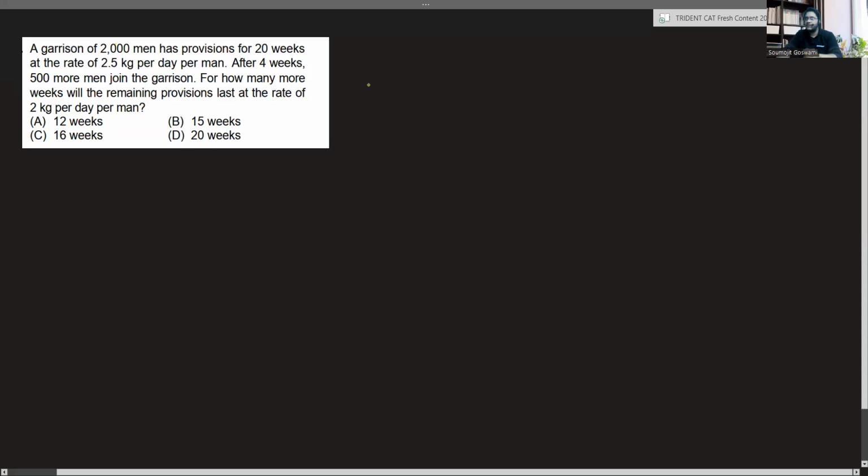This is the first question that I ask. In one day, a person is consuming how much? He's consuming 2.5 kgs. Now, mind you, this is for one man's consumption. In 7 days, how much will that one man consume? Let's do this orally. This is going to be 14 plus 3.5, that is 17.5 kgs.